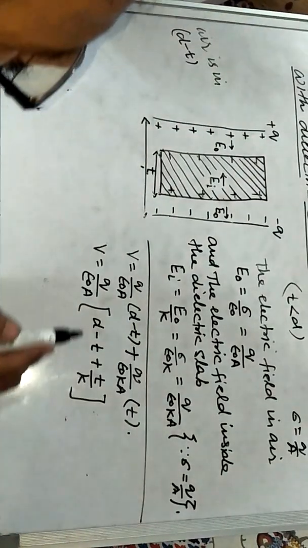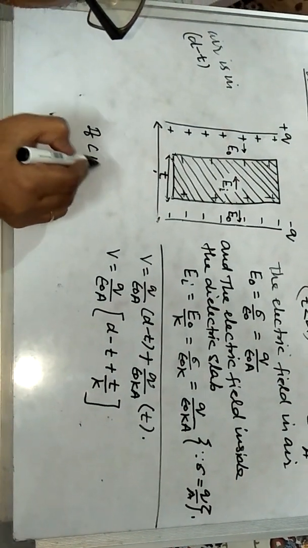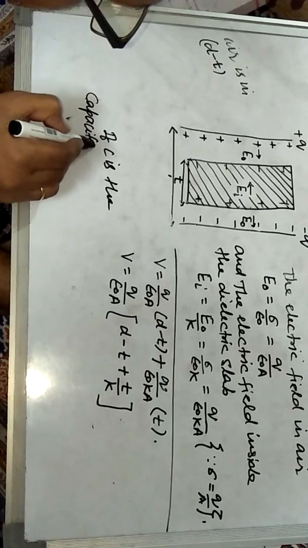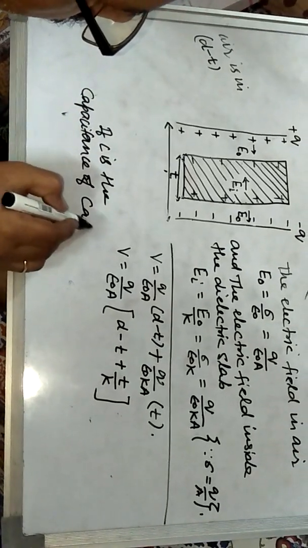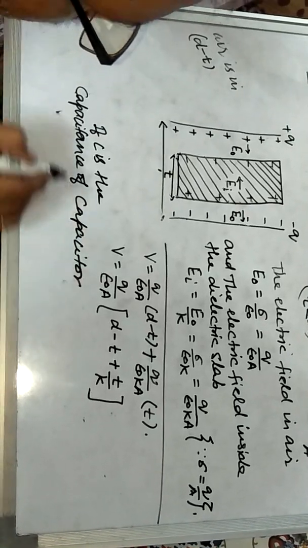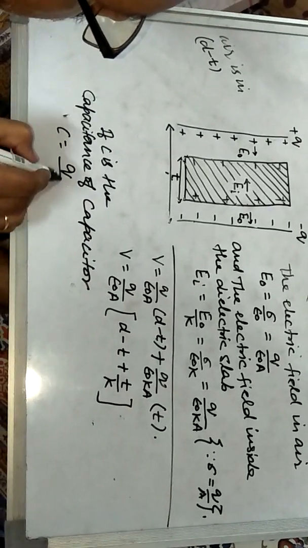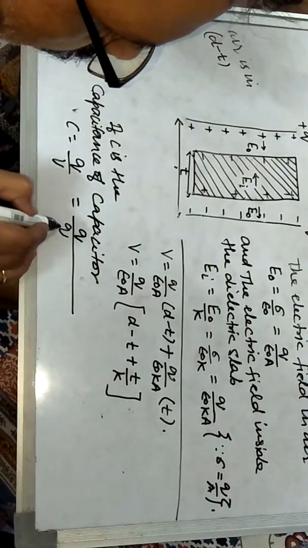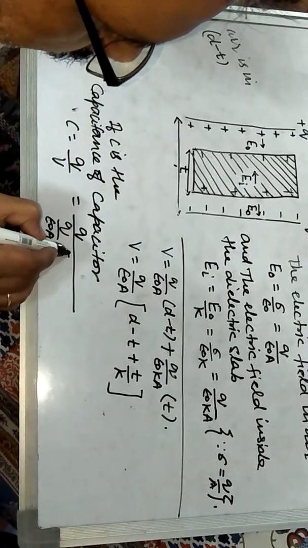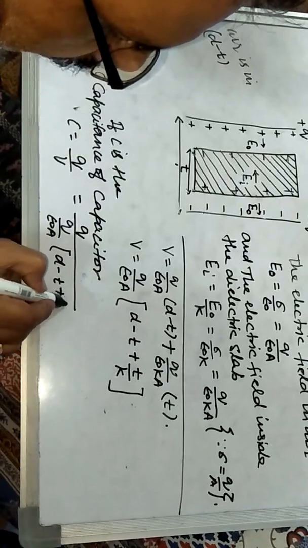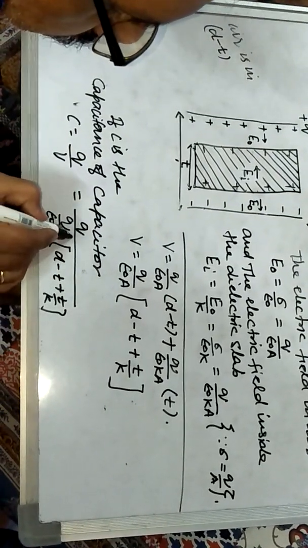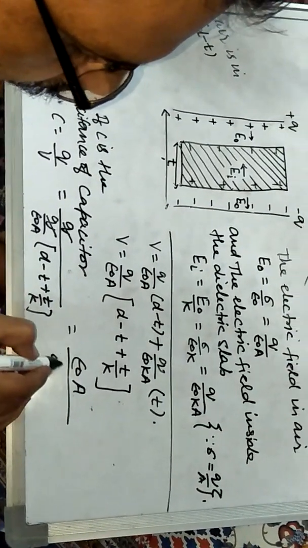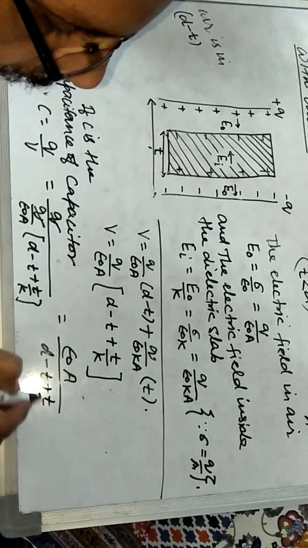And if C is the capacitance of the capacitor, then we can write C is equal to Q upon V. In place of V we write Q upon epsilon naught A into d minus t plus t upon K. Q is cancelled by Q, and this is equal to epsilon naught A upon d minus t plus t upon K.